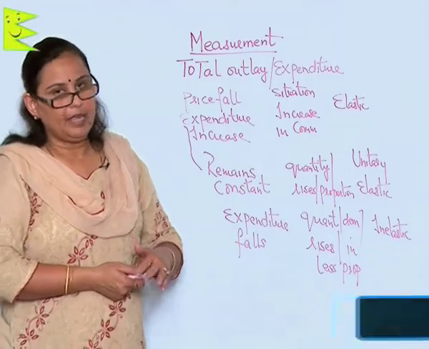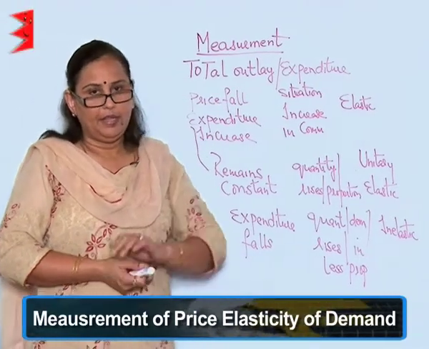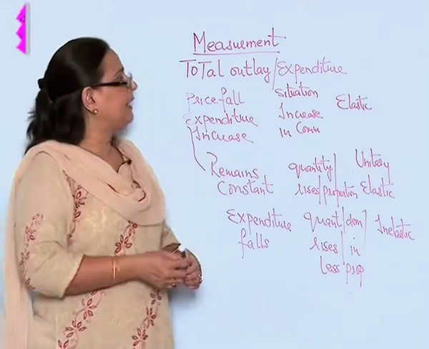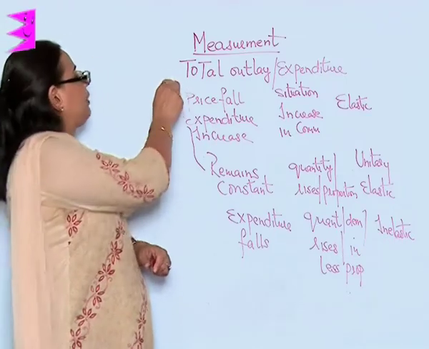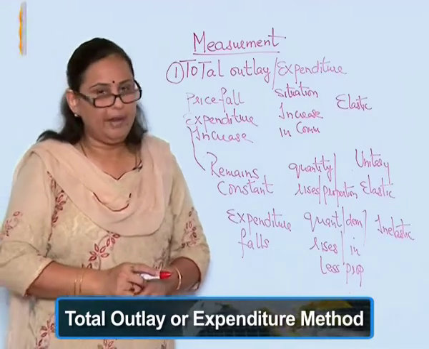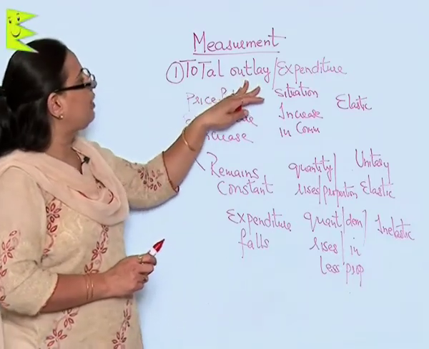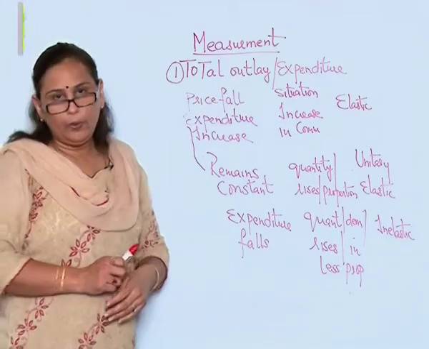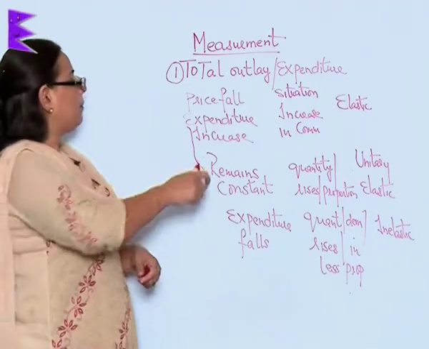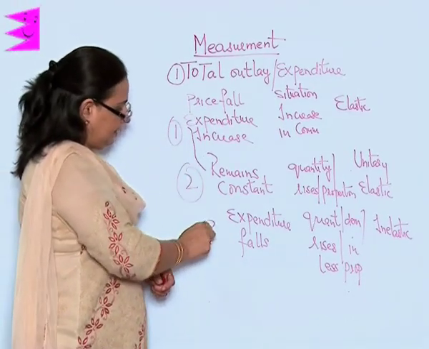The topic is the measurement of price elasticity of demand. There are three methods of measuring the elasticity of demand, and let us study the first method, which is called the total outlay method, also named the expenditure method. To understand this total outlay method, we are going to look at it by giving a situation: the first situation, the second situation and the third situation.